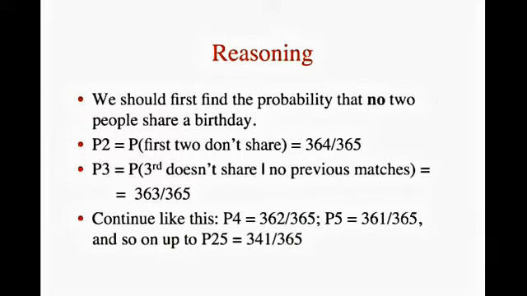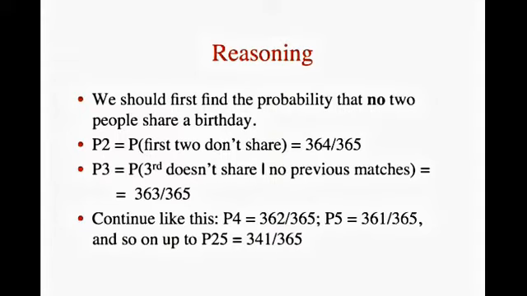Let's define P2 as the probability that the second person drawn does not share a birthday with the person drawn previously. P2 is therefore 364 over 365. Now define P3 as the probability that the third person drawn does not share a birthday with anyone drawn previously, given that there are no previous birthday matches. P3 is therefore a conditional probability. If there are no previous birthday matches, then 2 of the 365 days have been used up, leaving 363 non-matching days. Therefore, P3 equals 363 over 365.